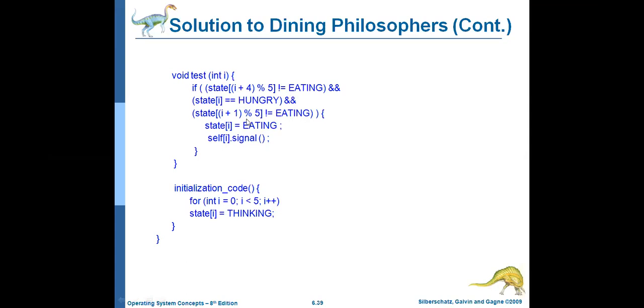And next, I plus 1 modulo 5. I plus 1 means 0 plus 1. 0 plus 1 means 1. 1 modulo 5 means, what is the remainder value? 1. So state of 1 is not equal to eating and state of 4 is also not equal to eating. And state of 0 means the 0th philosopher's state needs to be hungry.